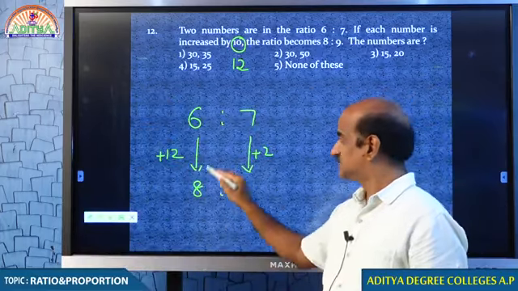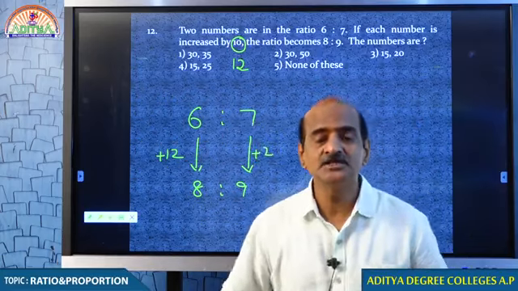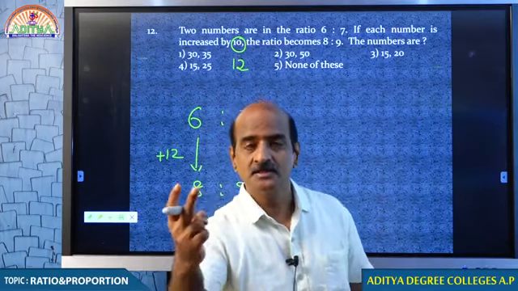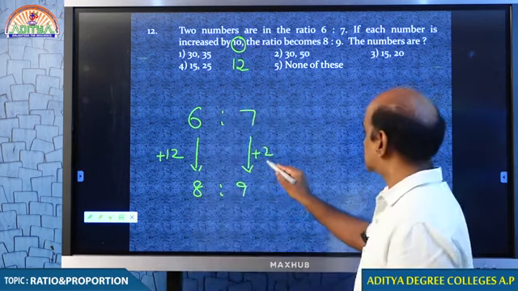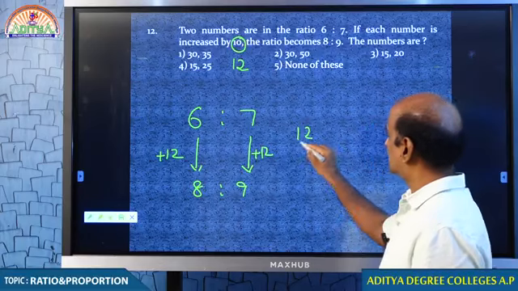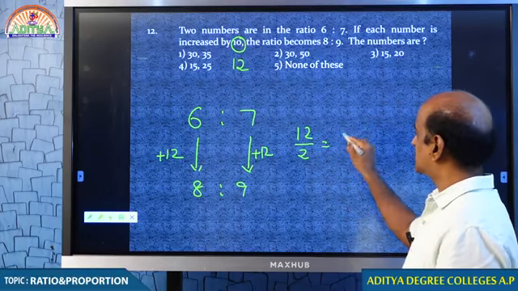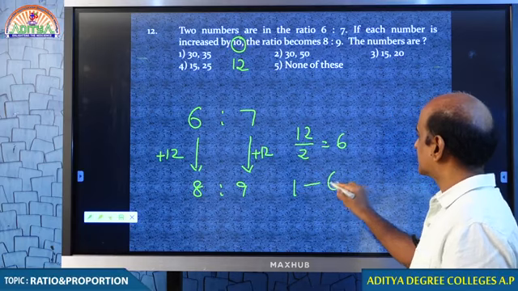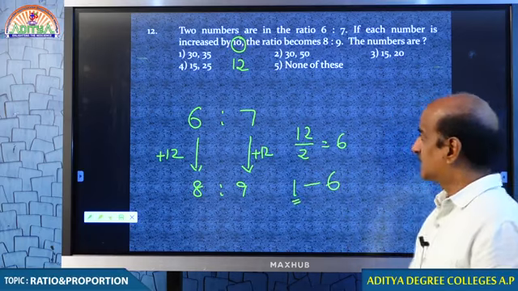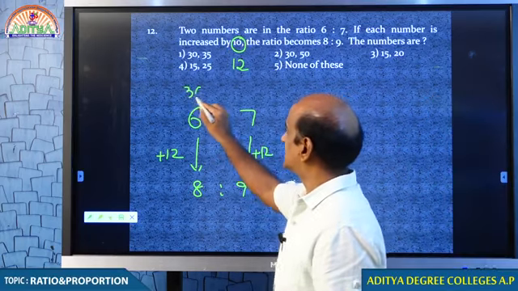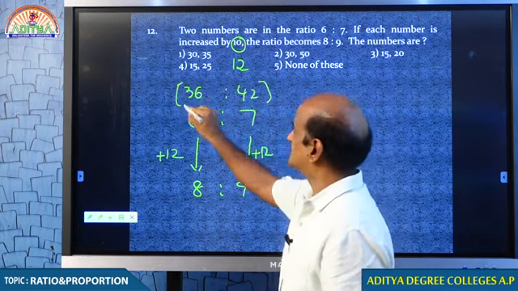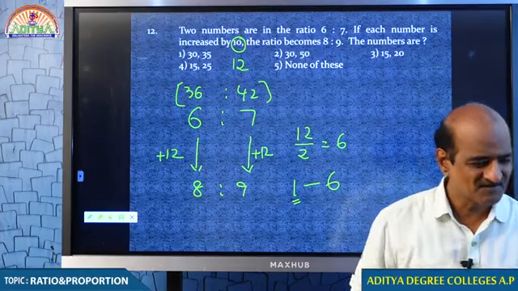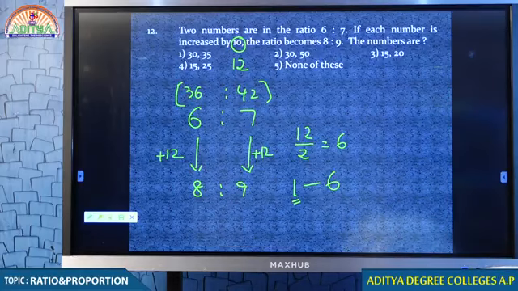6 becomes 8, 7 becomes 9. Each number increases by 2 parts by adding 12. Therefore, 12 increases 2 parts. Every one part is 6. Therefore, first number 6 into 6, 36. Second number 7 into 6, 42. So 36 and 42. I hope you understand, my dear students.